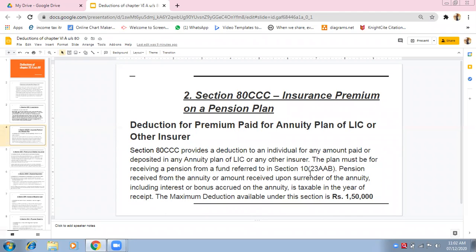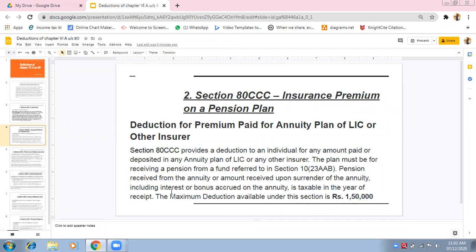From that plan, you will be receiving pension from the fund referred to in the section. Anyways, you don't have to remember the section, but here if it is written, let us read out. This is as per section 10, subsection 23AAB. Pension received from annuity or amount received upon the surrender of the annuity. Suppose in between, before the maturity period, you are surrendering the annuity plan, you will receive the pension, no? Because you are receiving that pension, it was included, therefore you are receiving pension on the surrender of the policy.